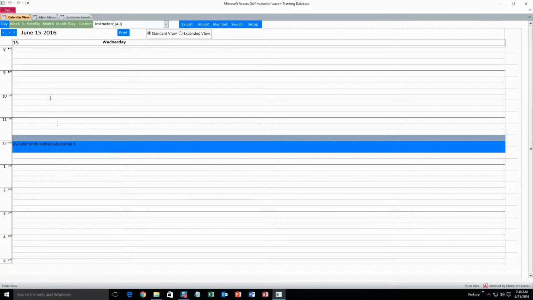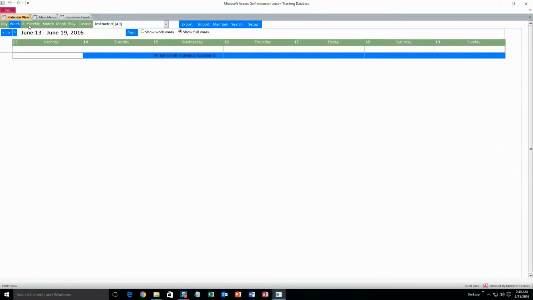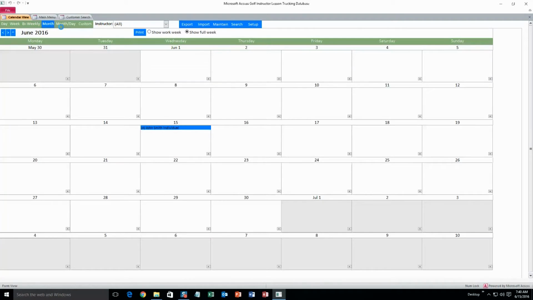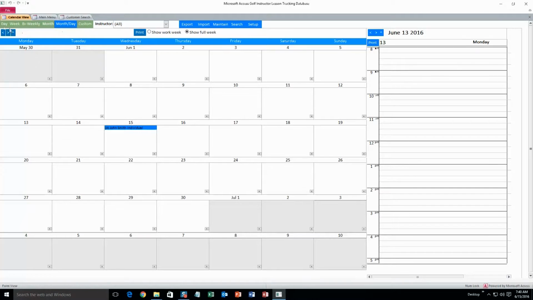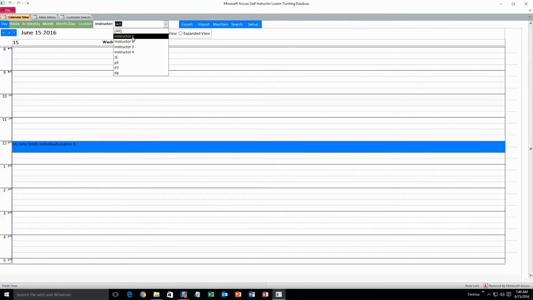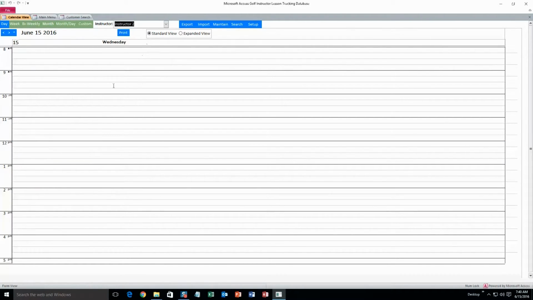So this is the daily view of the calendar. We can also look at weekly view and bi-weekly and month and month day. Alright, and if you only want to see appointments for Instructor 1, let's say, we can just do this and Instructor 1. And if we do Instructor 2, that appointment should disappear because we haven't created any. So that's good.